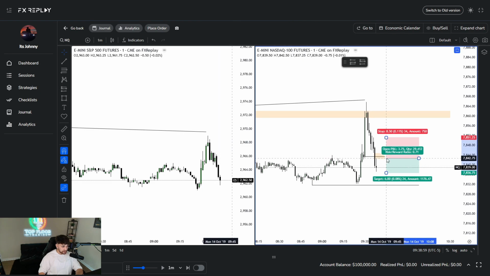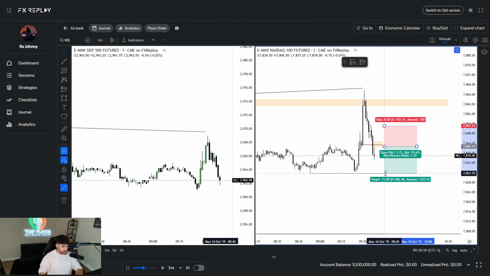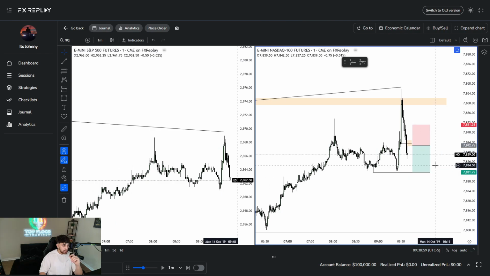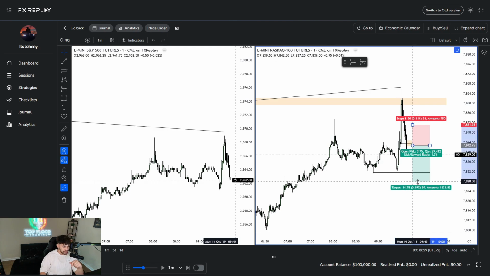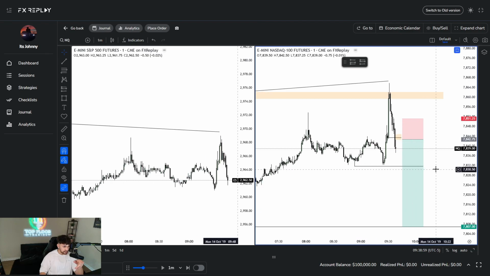We'll actually put it at the fair value gap since it's literally right next to each other, and I kind of don't want to miss it. But the RR right here is pretty skewed. I really don't tend to take trades that are below a 2R. I like doing 2R minimum and higher. All right, so I like having a higher risk to reward ratio. So we'll try and aim for this, but we'll go break even or at least trim a little bit right here at these relative equal lows if it does play out.